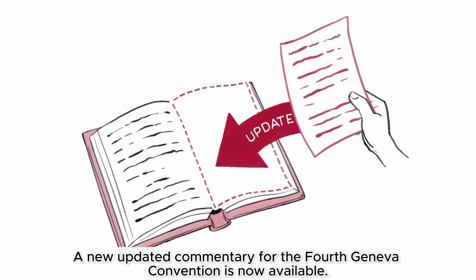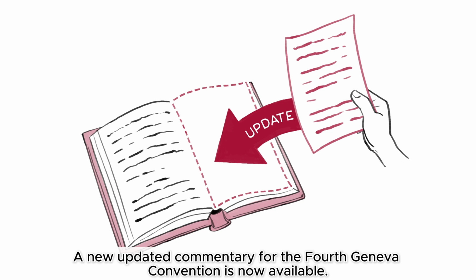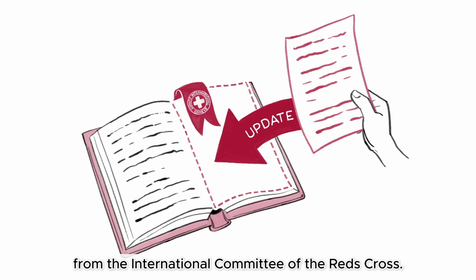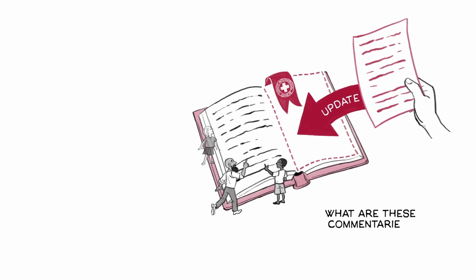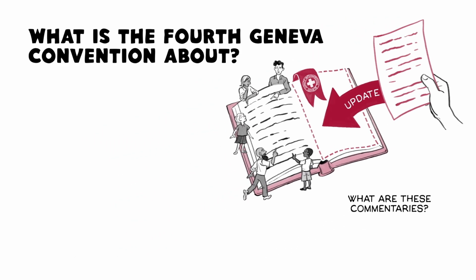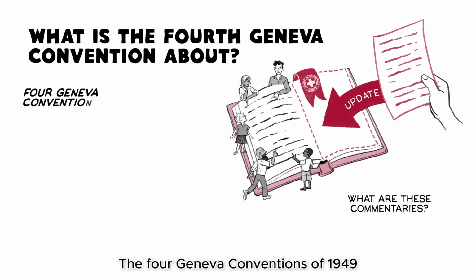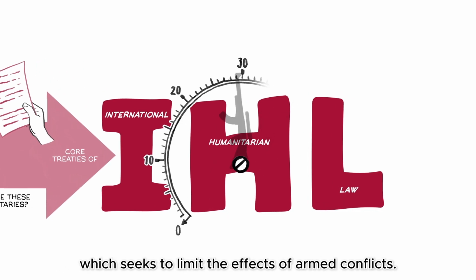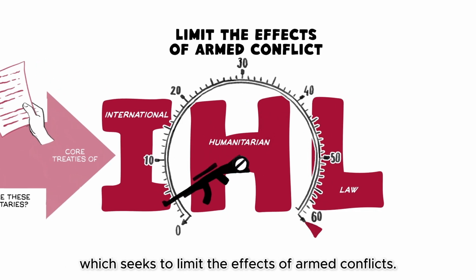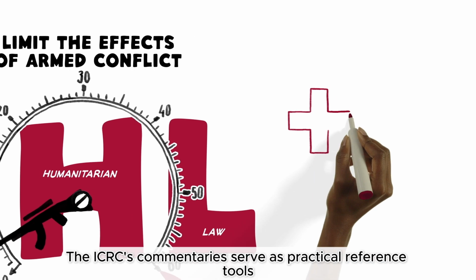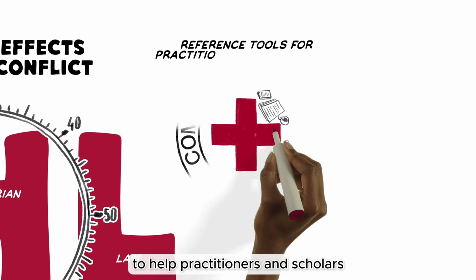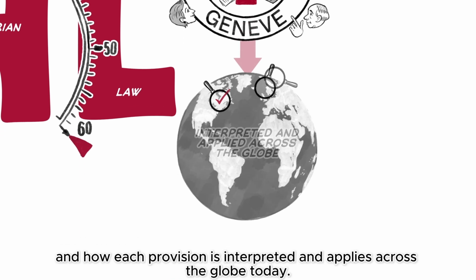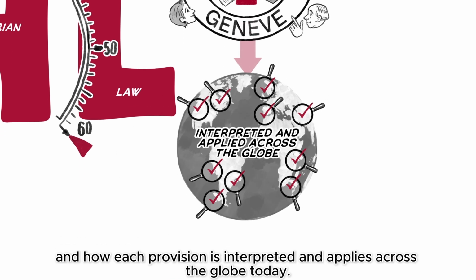A new updated commentary for the Fourth Geneva Convention is now available, the next in a series of commentaries from the International Committee of the Red Cross. But what are these commentaries and what is the Fourth Geneva Convention about? The four Geneva Conventions of 1949 are core treaties of international humanitarian law, which seeks to limit the effects of armed conflict. The ICRC's commentaries serve as practical reference tools to help practitioners and scholars understand the Geneva Conventions and how each provision is interpreted and applied across the globe today.